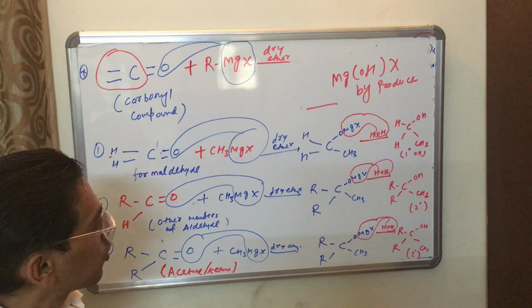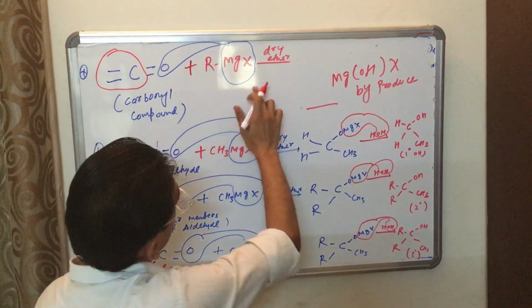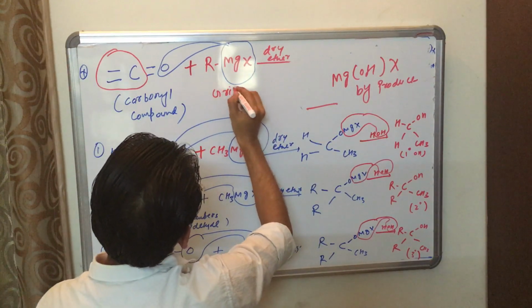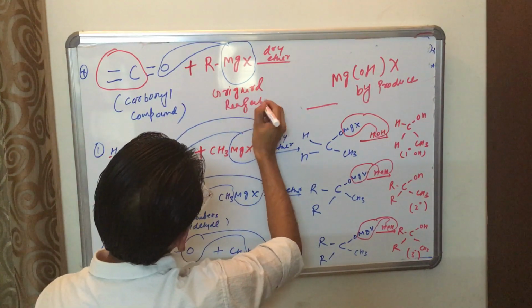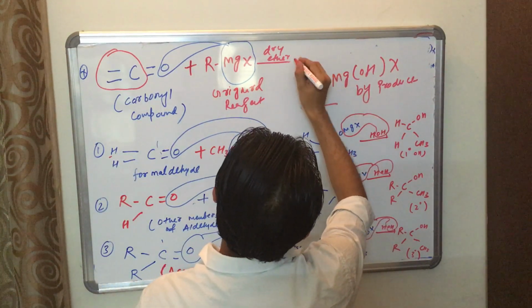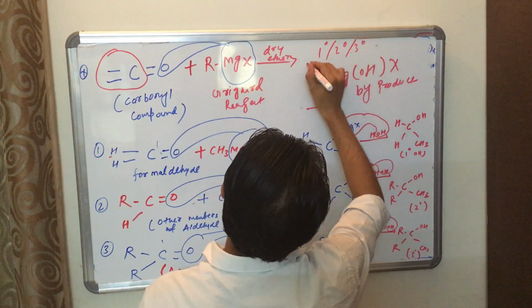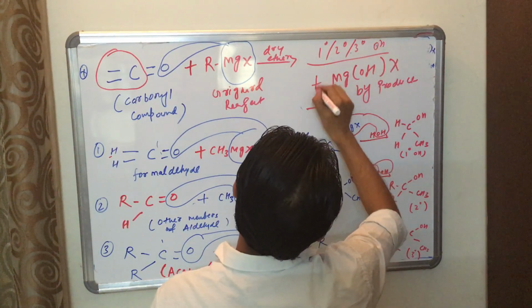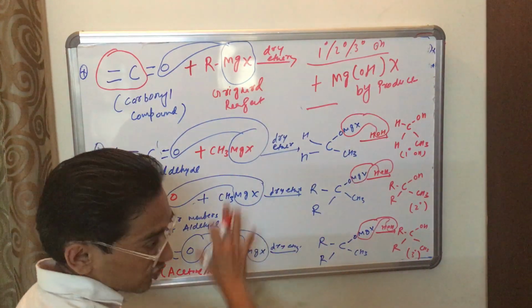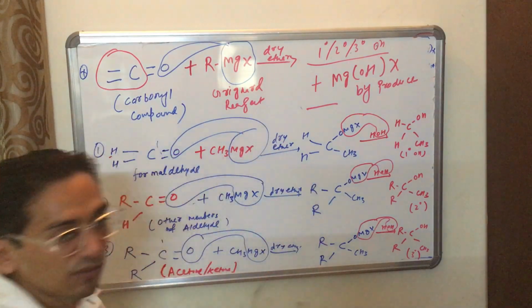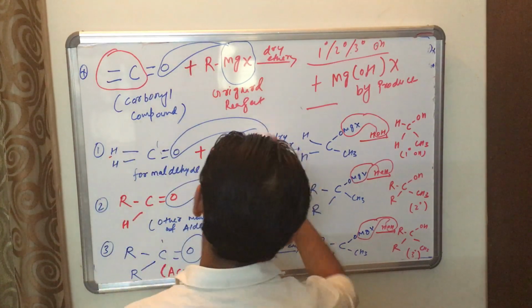Okay, so this was about when carbonyl compounds react with Grignard reagent. What is formed? 1 degree, 2 degree, 3 degree alcohol, and Mg(OH)X as a byproduct. This is the general representation. I am just explaining all those mechanisms. Okay, so let's go to another application.